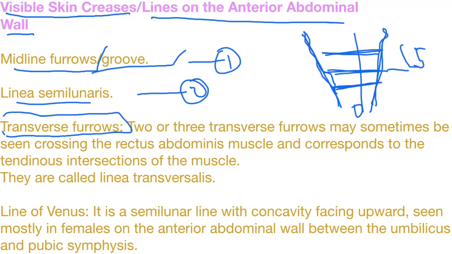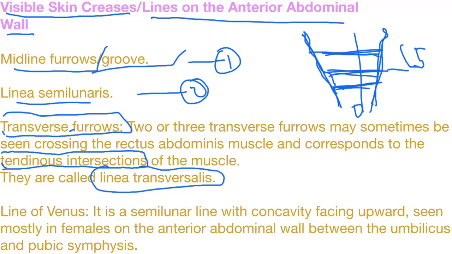The tendinous insertions in the rectus abdominis. The 2 or 3 transverse furrows may sometimes be crossing the rectus abdominis muscle and correspond to the tendinous intersections of the muscle. Muscle has tendinous intersections. So these transverse furrows are called as linea transversalis. So there is linea alba over here, linea transversalis, linea semilunaris, and line of Venus.